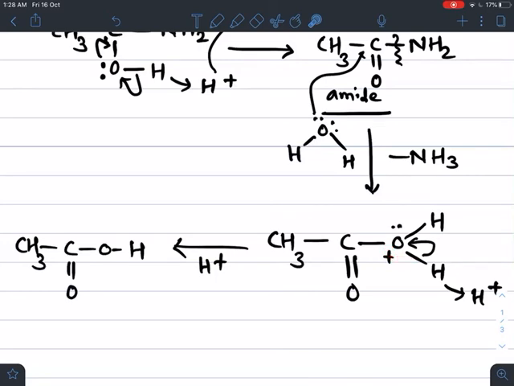To get stability, the bond between O and H breaks and both electrons are attracted to this oxygen, and here H plus is formed, which is removed. Finally we get the final product, which is nothing but acetic acid.